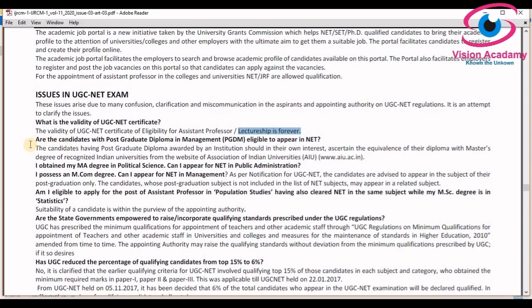One more issue is there. Are candidates with a post-graduation diploma in management eligible to appear in NET? There is an association of Indian universities, and the diploma must be declared equivalent to a master's degree, recognized by all Indian universities. Then it is eligible. There are equivalency problems and issues also.